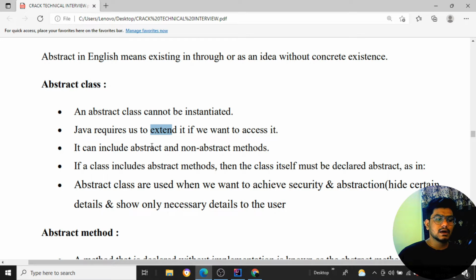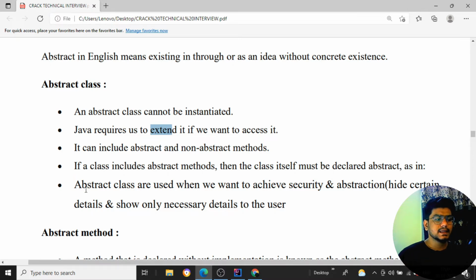It can include abstract and non-abstract methods, so inside a class it can have abstract as well as non-abstract methods. We'll see this with an example, just focus on the theory part. If a class includes an abstract method, that class itself must be declared abstract. So if you want to make a class abstract, we need to declare that particular class as an abstract class.